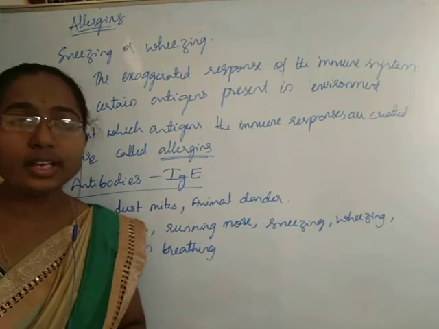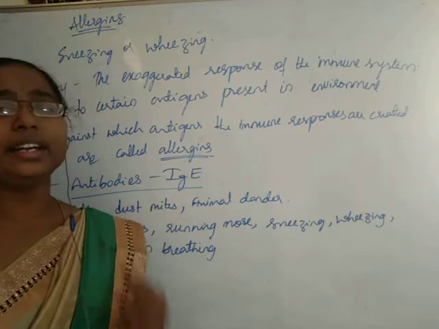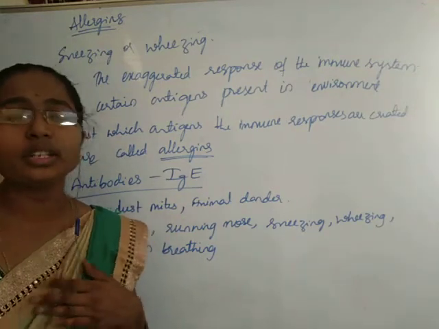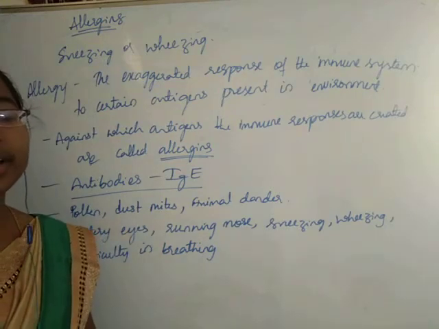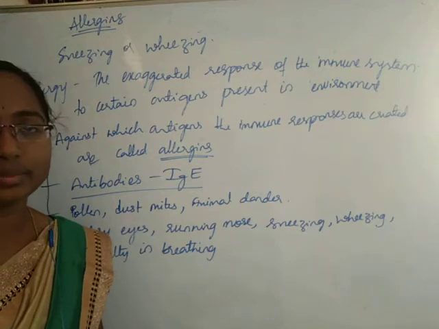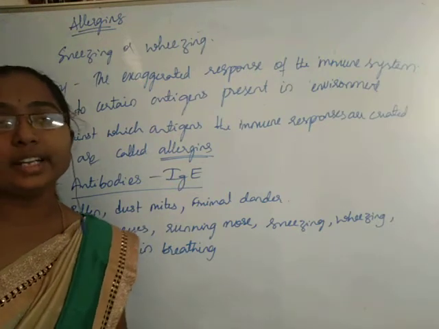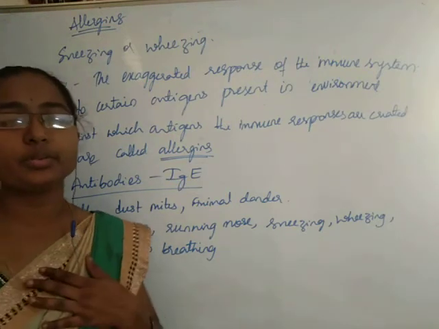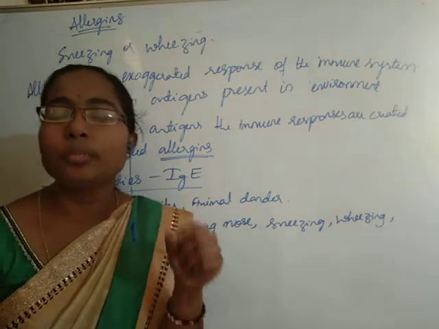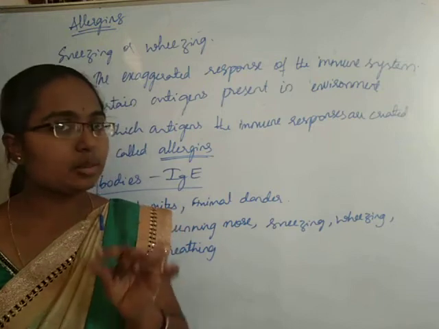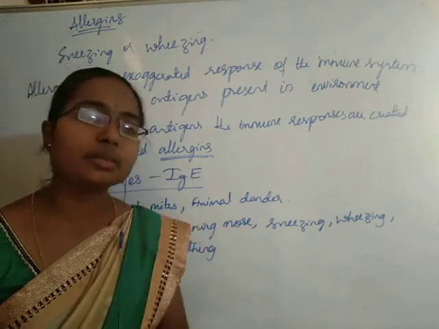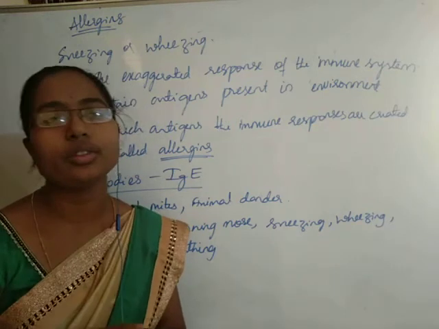Okay, so students, how do we identify against which antigen our body is producing these allergic responses? We take some small quantities of the possible allergens and we inject them into the body of the patient.